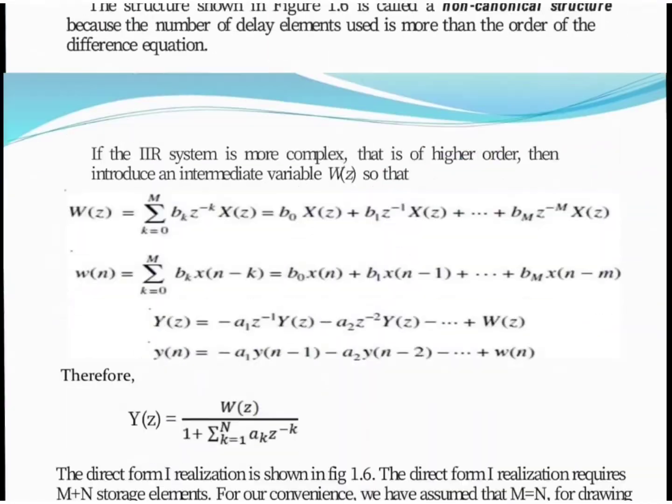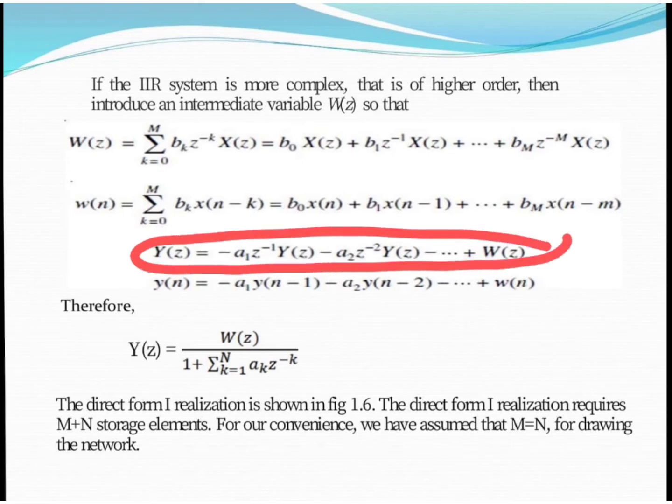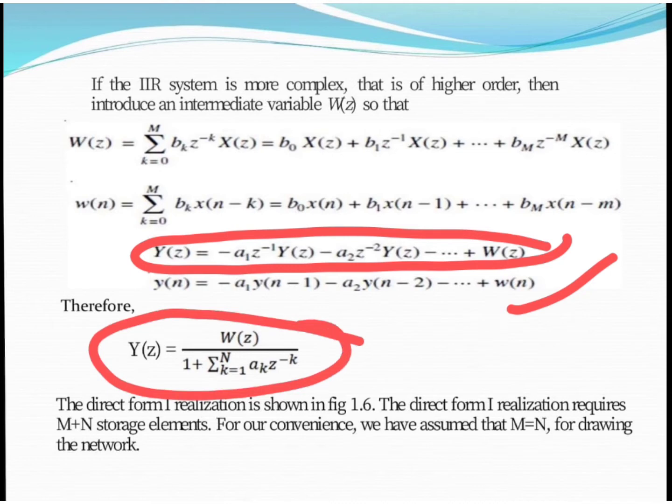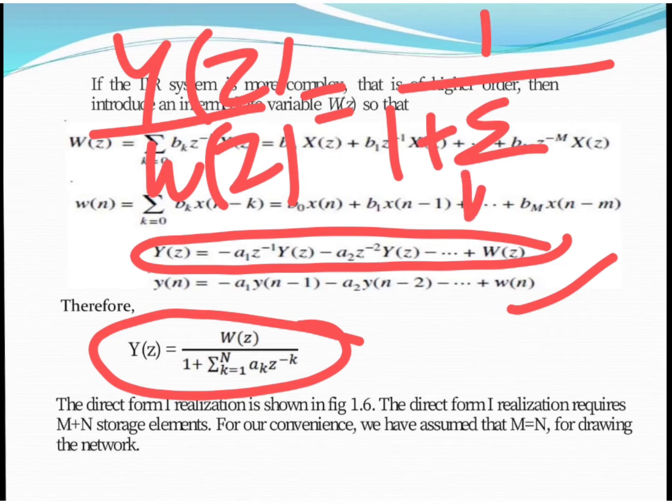Likewise, for the second, poles equation, that is Y(z) upon W(z), we can have this equation, represented here. Now we take the inverse z transform and solve, and we get this equation. Obviously Y(z) upon W(z) is equal to the poles, which is 1 plus the summation k equals 1 to N of a_k z to the power minus k.